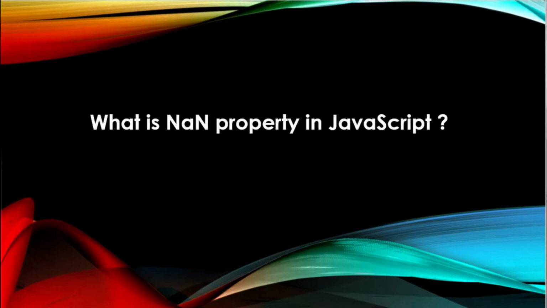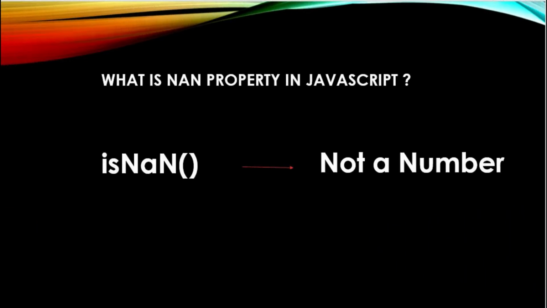What is NaN property in JavaScript? NaN property represents not a number value. It indicates a value which is not a legal number. Type of NaN will return number. To check if a value is not a number, we use isNaN function. The isNaN function converts the given value to a number type and then equates to not a number.